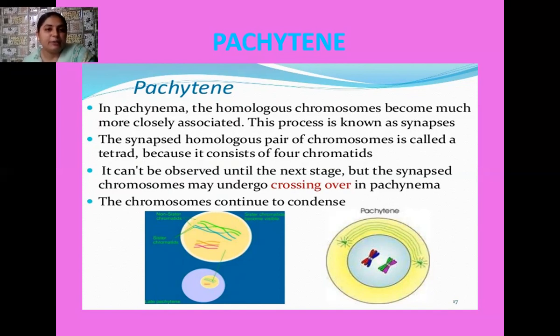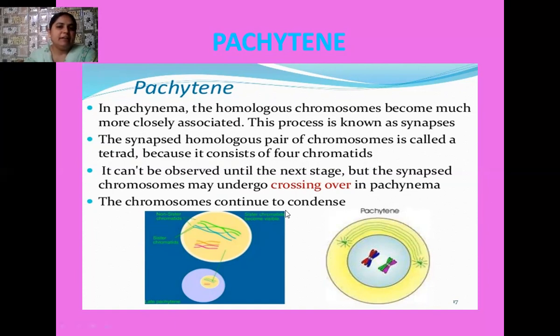As you know, a DNA helix usually runs inside the chromatids. So when they exchange their segments, what happens? This DNA, which contains genes, these genes also move from one chromosomal segment to the next, that means from one chromatid to the next chromatid. The process of crossing over is also known as recombination, and one enzyme involved here is known as the recombinase enzyme. So crossing over is a process which introduces variations among the species. That's why we can say that meiosis 1 always takes place in germ cells, and because of meiosis 1, variations are seen in the species.